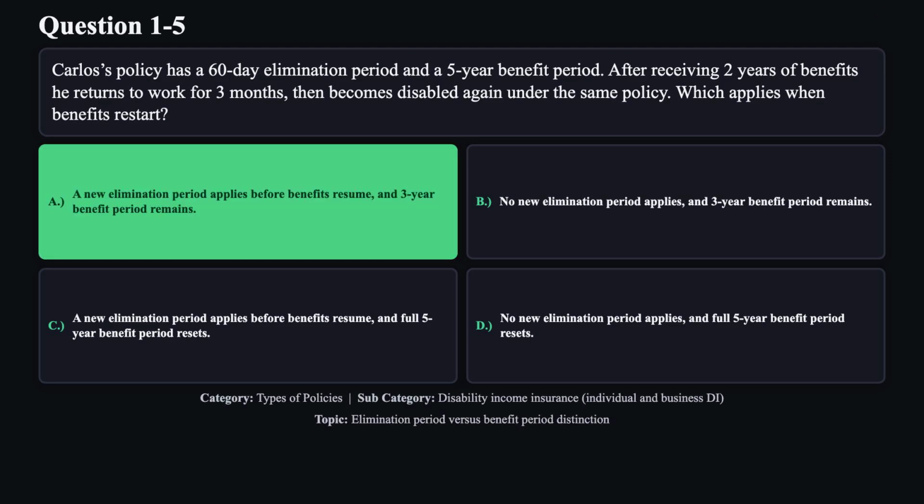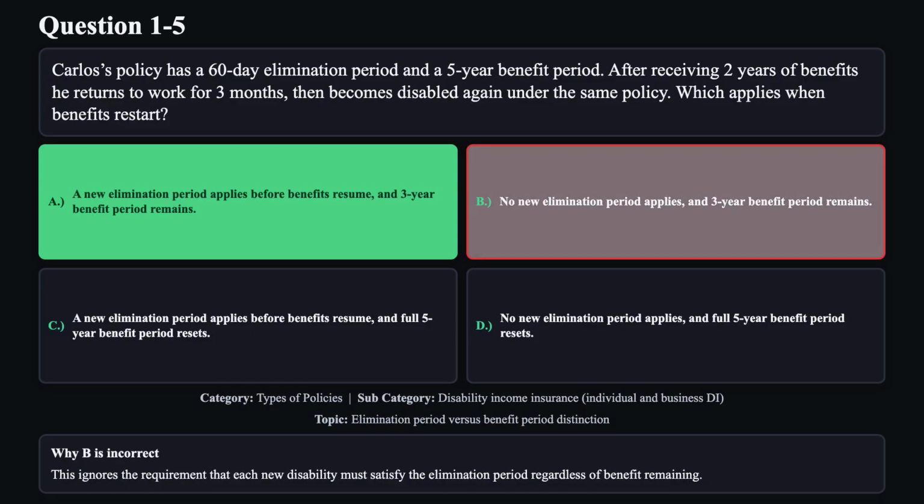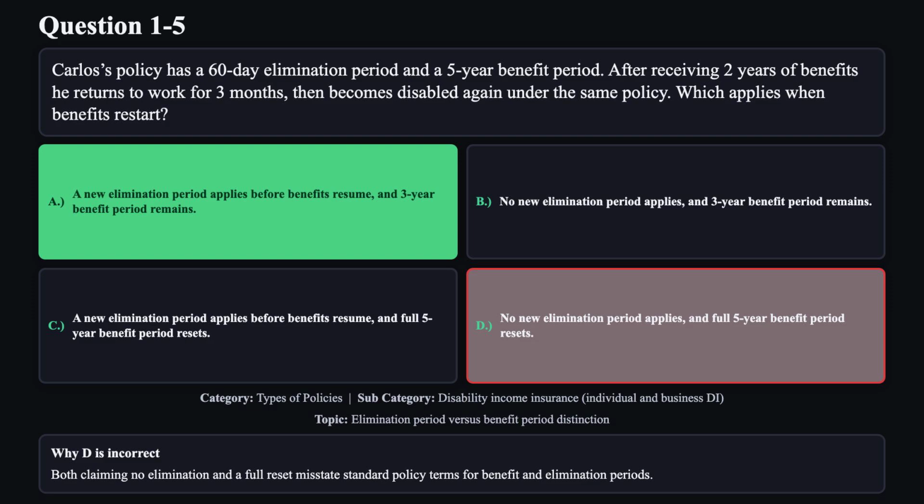The correct answer is A. A second disability always triggers a new elimination period, but the benefit period is cumulative. 2 years are used, leaving 3 years remaining. Reason B is not correct. This ignores the requirement that each new disability must satisfy the elimination period regardless of benefit remaining. Reason C is not correct. Benefit periods do not reset to full term simply because a new elimination period applies. Reason D is not correct. Both claiming no elimination and a full reset misstate standard policy terms for benefit and elimination periods.